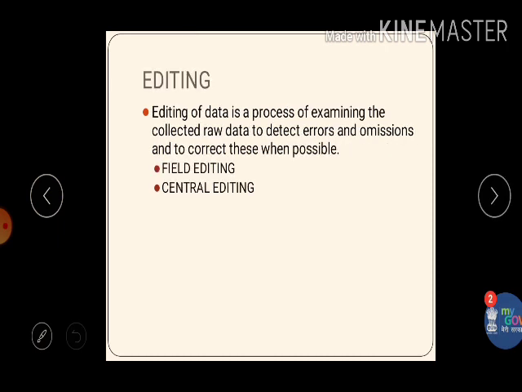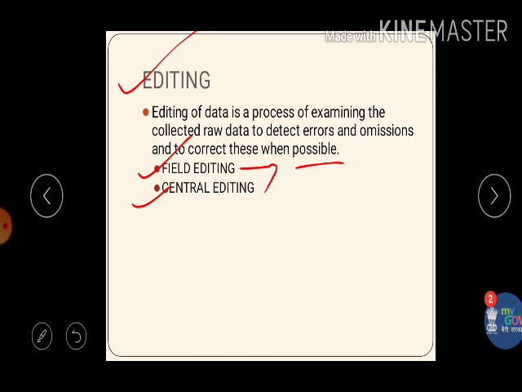Then another step is editing. Editing of the data is a process of examining the raw data to detect errors and omissions and to correct them whenever possible. Editing can be done as field editing or central editing. In field editing, at the time of taking the responses, we look at the questionnaire and make the correction in the field itself.